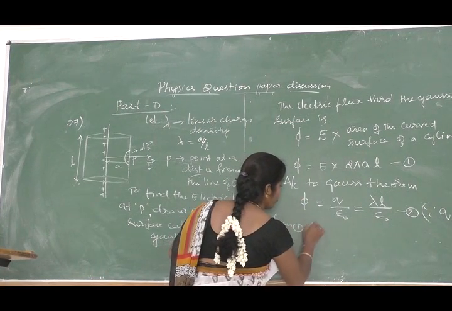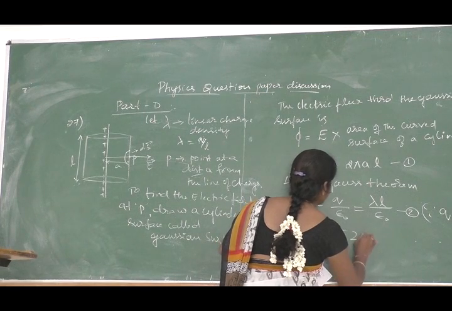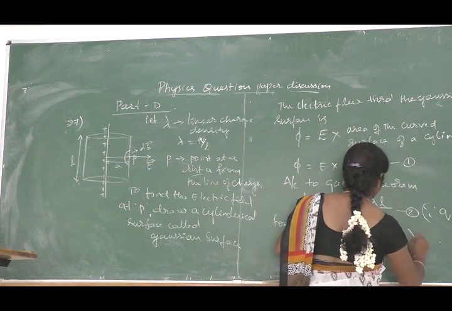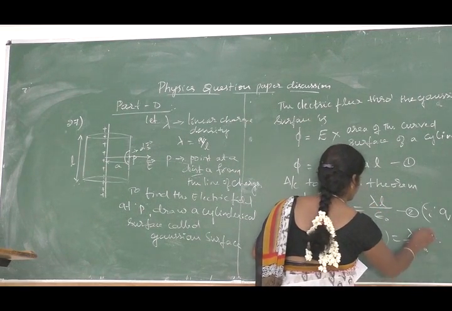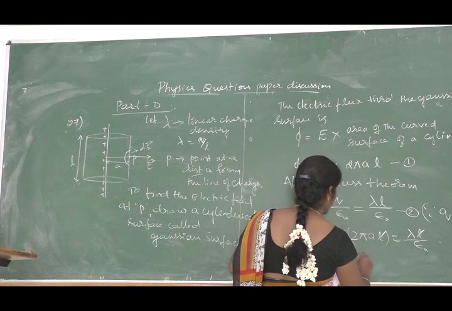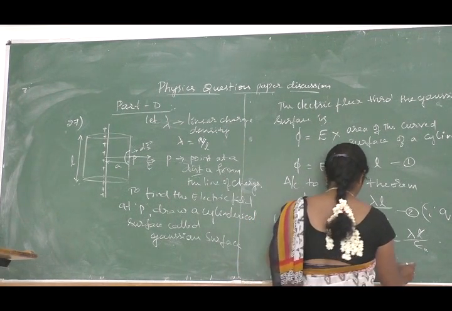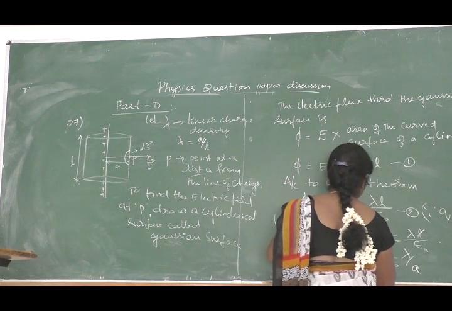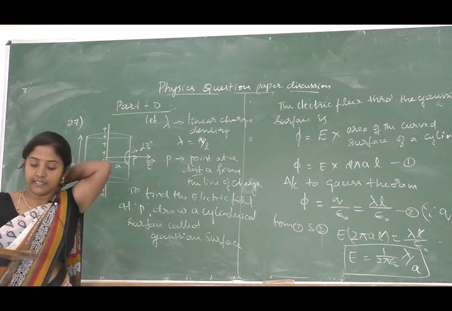So from 1 and 2, it is clear that E into 2 pi AL is equal to lambda into L divided by epsilon naught. L cancels, so therefore E is equal to 1 by 2 pi epsilon naught into lambda by A. So this is the electric field intensity.